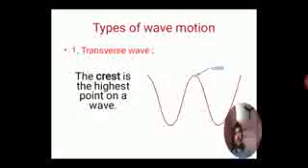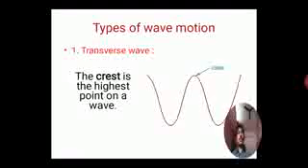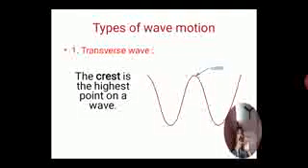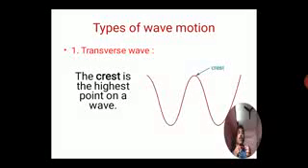Now, the types of wave motion. There are two types of waves: the first is the transverse wave, and the other is the longitudinal wave. As far as transverse waves are concerned, suppose the wave is propagating from left to right, and the particle vibrations are perpendicular to the direction of propagation of the wave. Such a wave is called a transverse wave.